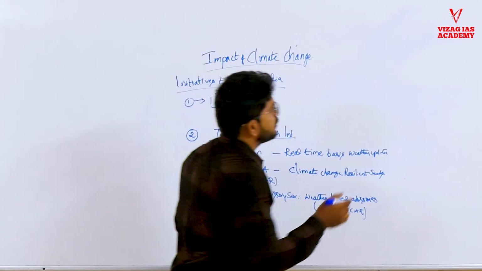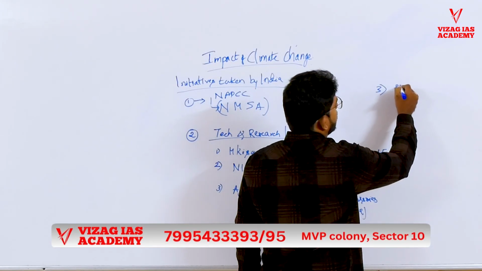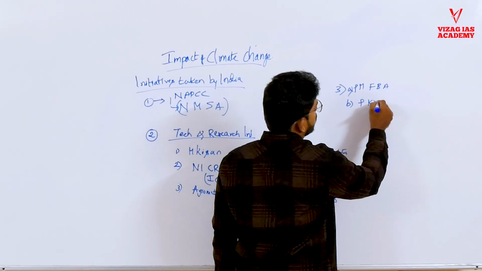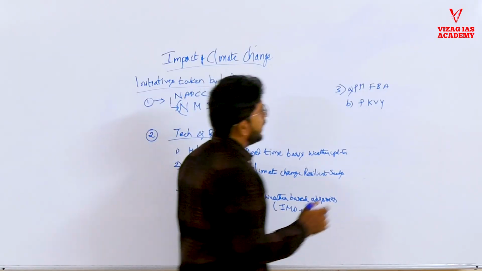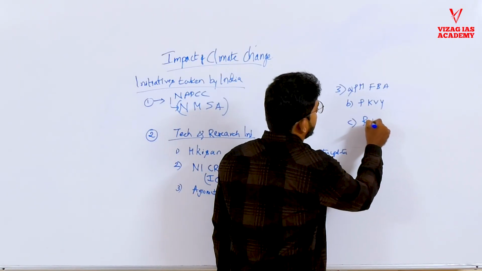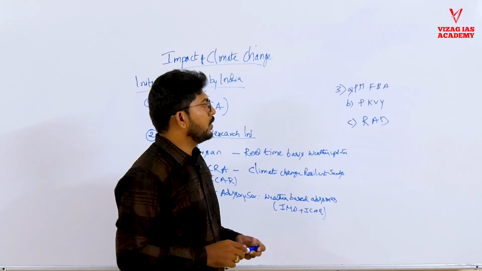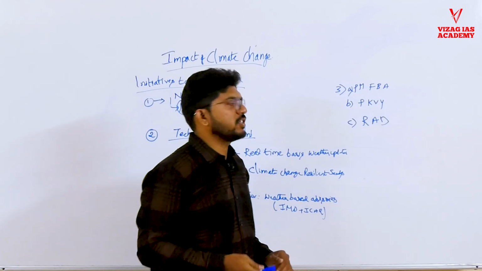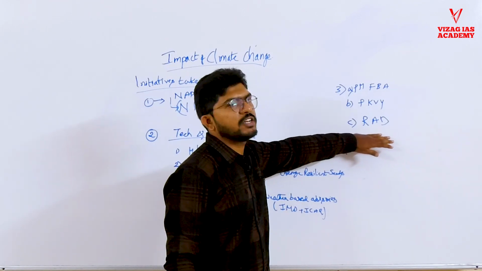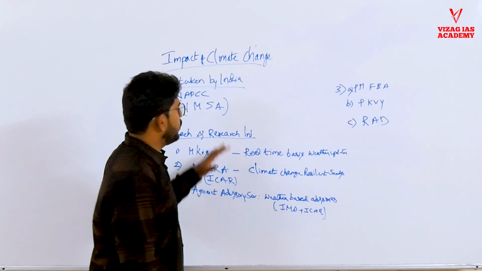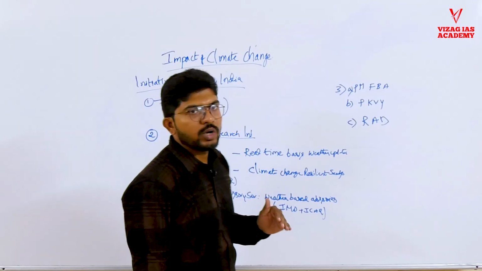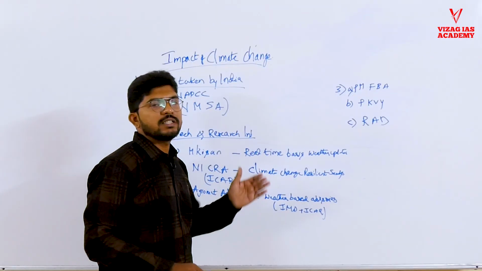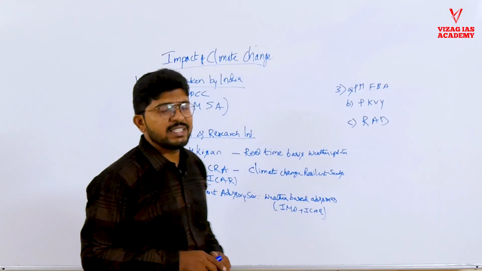There are some financial initiatives also taken by India, like Pradhan Mantri Fasal Bima Yojana to insure the losses, then Paramparagat Krishi Vikas Yojana to promote organic farming, and there is another program called the Rain-Fed Area Development Program. It wants to improve water usage efficiency in these rain-fed areas, and create irrigation infrastructure through this program. It's a financial initiative taken by the Centre. So these are the different programs taken by India to address the challenges created by climate change. India wants to build its agriculture system in a sustainable manner. It can achieve SDG 2, zero hunger.